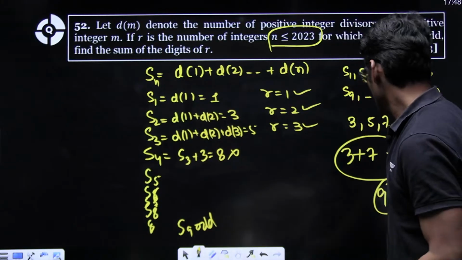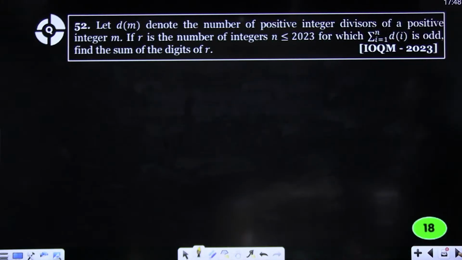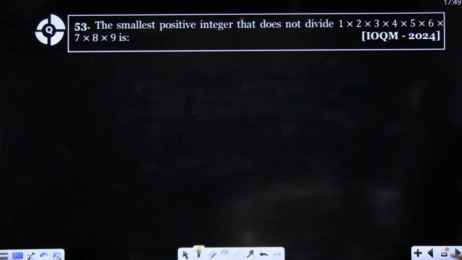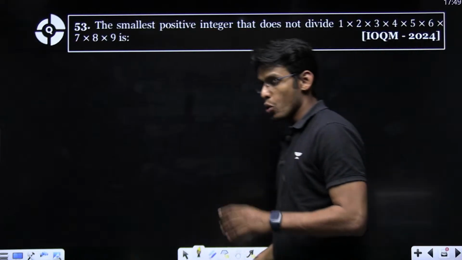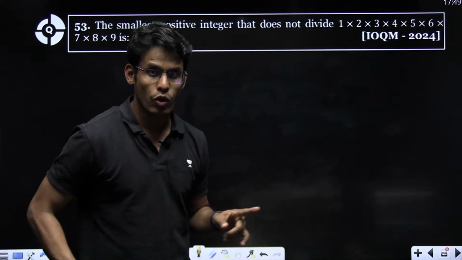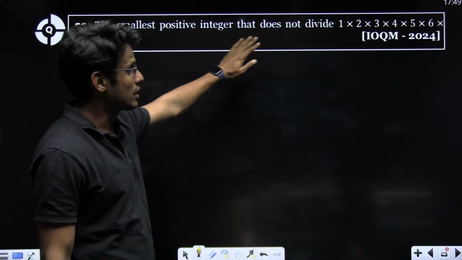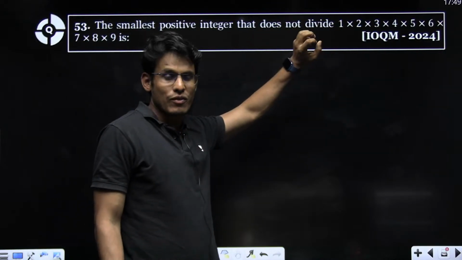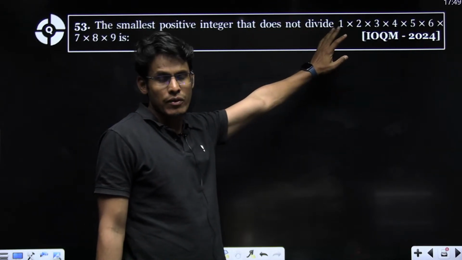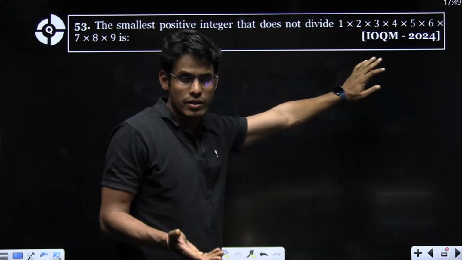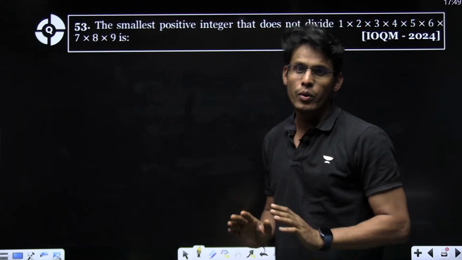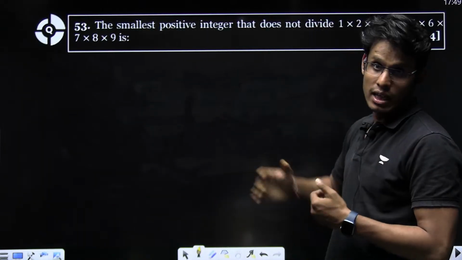Okay, now see, there are 2024 problems. The 2024 paper was very, very easy, right? So all these problems are homework for you, and you have to write the answers of all the problems. You can find the solutions of IOQM 2024 in our playlist, right? We have solved all the problems of 2024 this year only. This was a very easy IOQM.